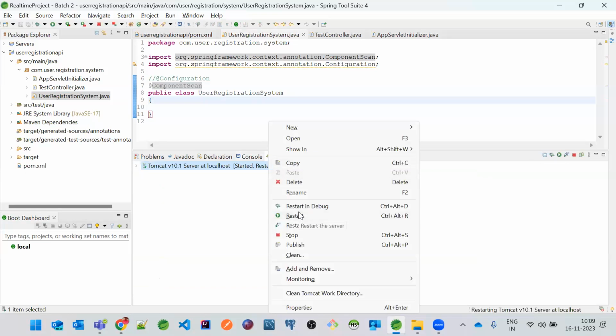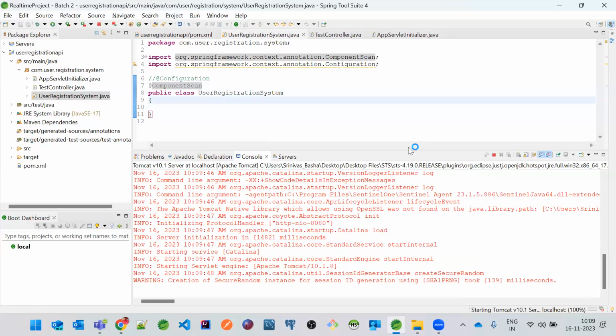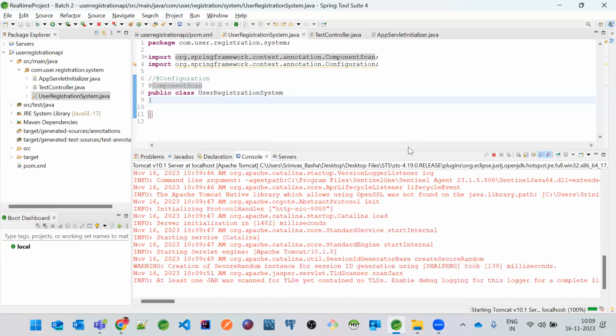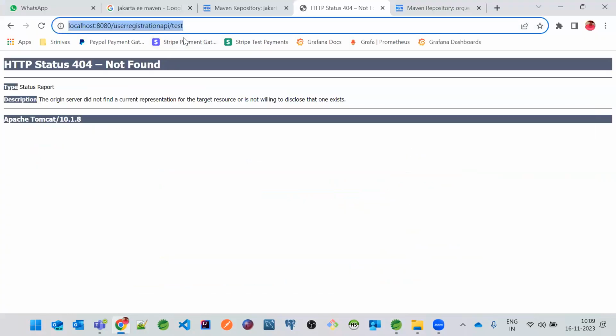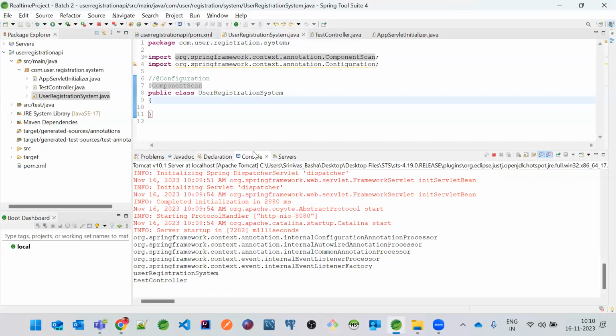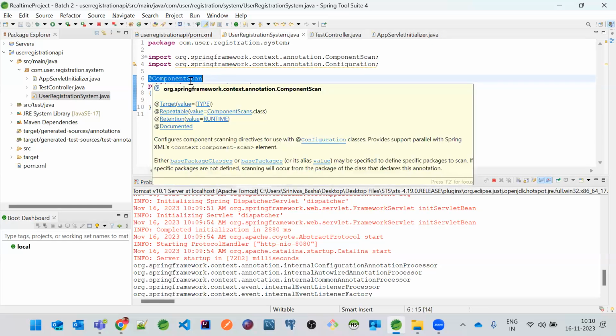Restart it. And enter it over here. That's the total idea. Now, we'll just understand what is happening over here. Okay, so we'll just go through this application model first of all. So @Configuration is optional for the web application. It is not required. Only @ComponentScan will work. Okay, this component scan is scanning our controller to create an object.